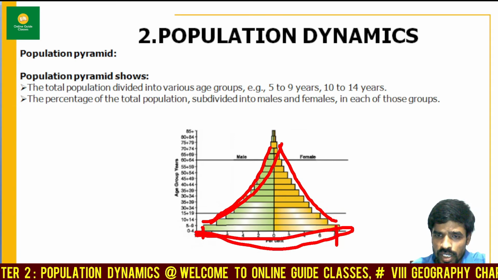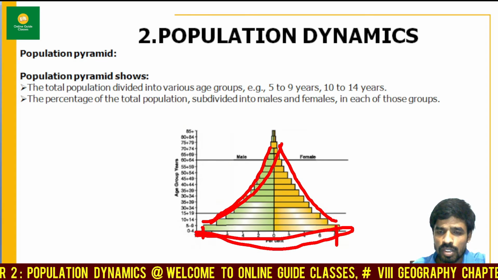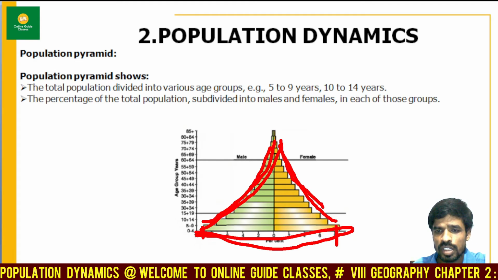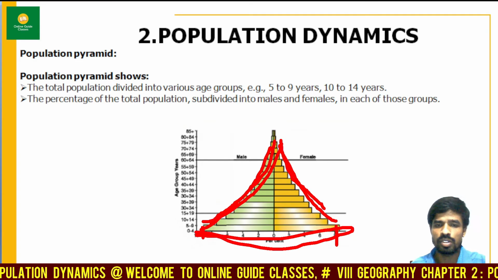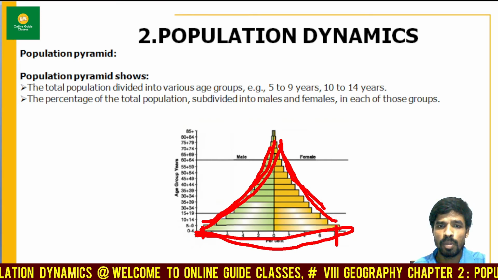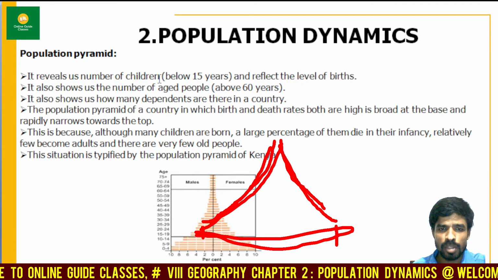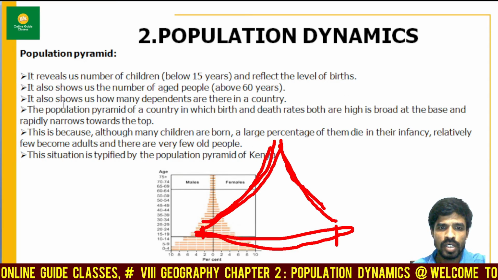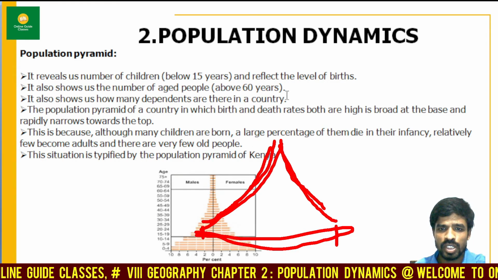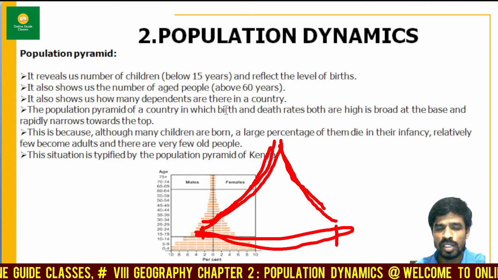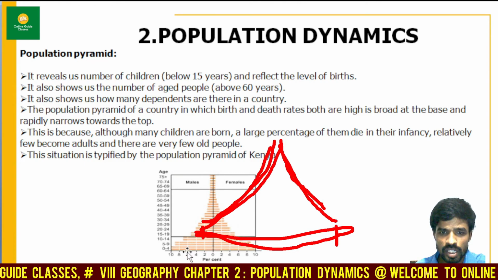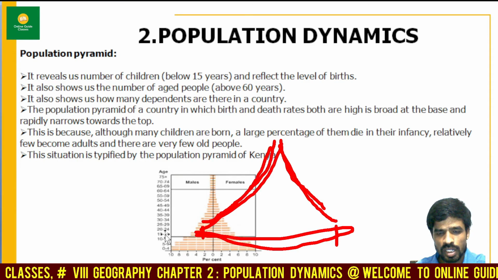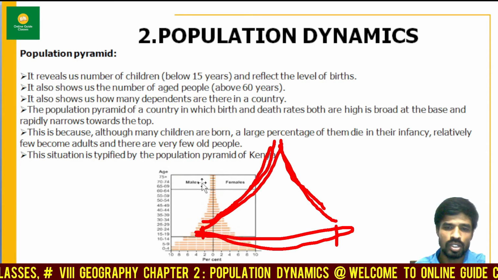The children should continue to grow, but it is decreasing because of the death rate. Some of the people are getting resources, some of the people are not getting resources. This is how we can understand the population pyramid. It reveals the number of children below 15 years and reflects the level of births. It also shows the number of people above 60 years, and how many dependents there are in the country. Children are dependent on the parents, and parents are going to take care of the children and their aged groups.